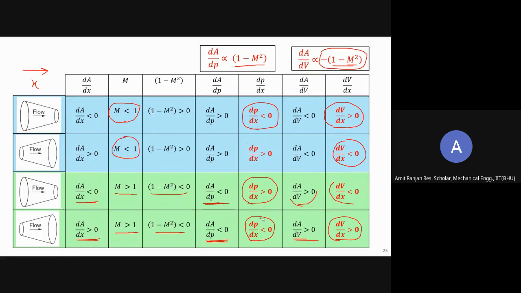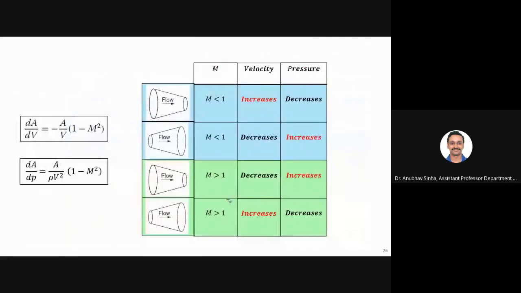Okay, so to summarize this slide, these are the two equations which we are using to find how pressure and velocity vary as you go along the flow. And these are the different configurations. So what we see is that for subsonic cases, for a converging passage, velocity increases and pressure decreases, whereas for a diverging passage, velocity decreases and pressure increases.